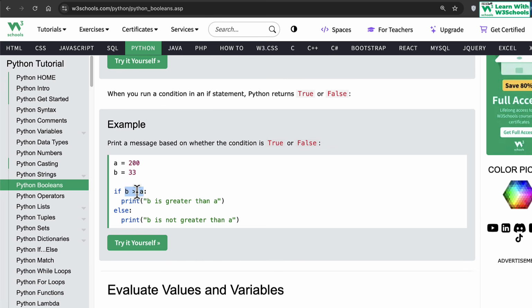This expression returns either true or false. If it is true, the if gets executed. If it's false, the else statement gets executed. Okay, so it's a conditional check that we do. This is where the true logic comes into play.